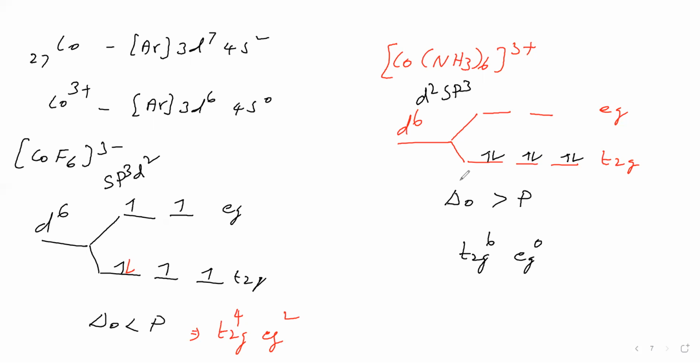Even for tetrahedral complexes, how will the crystal field splitting be? How will the crystal field splitting be in tetrahedral complexes, that we will see. That was for octahedral complex. For tetrahedral complex, how will it be? That point we have to see. In the tetrahedral complex, how the d orbitals get split. For that, first we will see how the tetrahedral arrangement is and how the ligands are there.